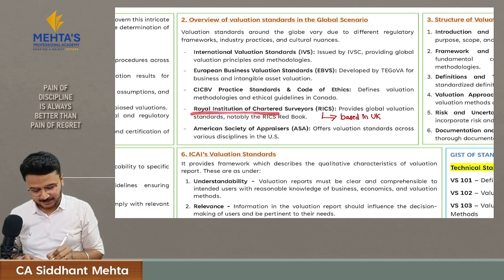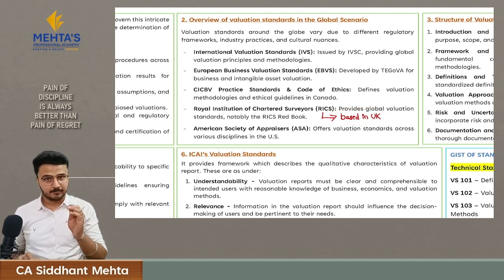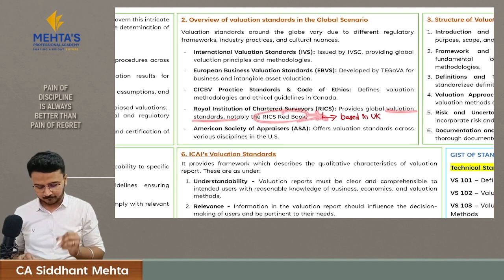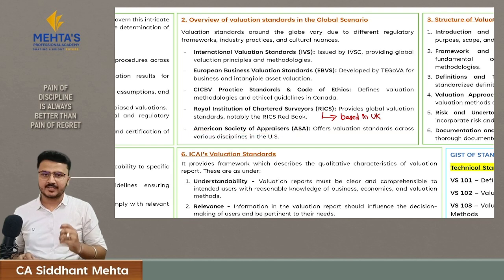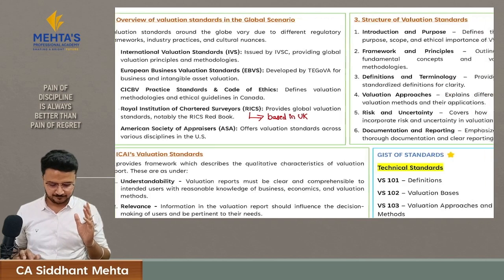Then the Royal Institution of Chartered Surveyors. These provide global valuation standards, notably called the RICS Red Book. This is important, and this institution is based in the UK. Write this down and remember that they have issued valuation standards which are called the RICS Red Book. Then there is the American Society of Appraisers, which offers valuation standards across various disciplines, and it is based in the US.